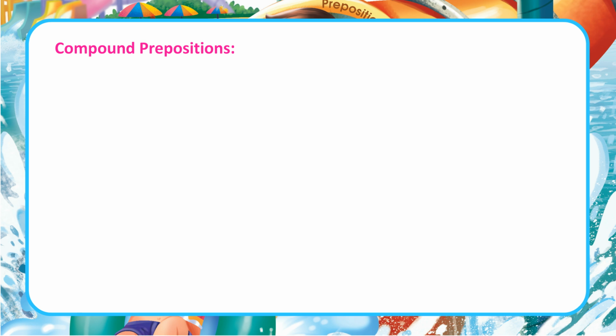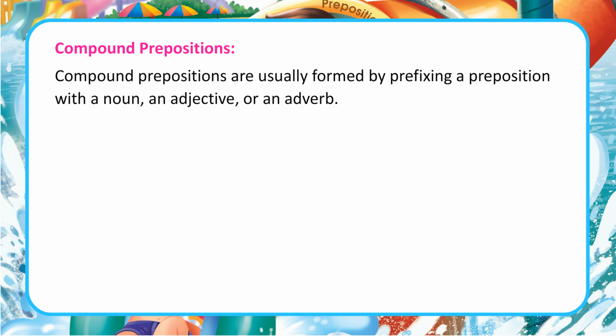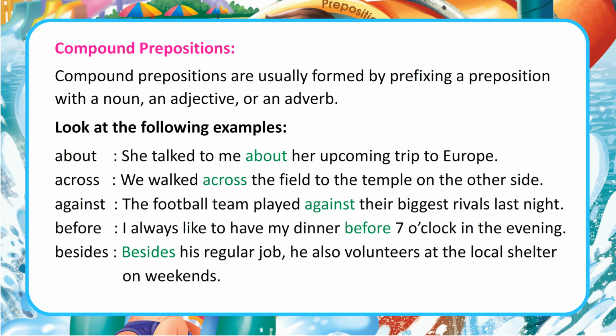Compound prepositions. Compound prepositions are usually formed by prefixing a preposition with a noun, an adjective, or an adverb. Look at the following examples. About. She talked to me about her upcoming trip to Europe. Across. We walked across the field to the temple on the other side. Against. The football team played against their biggest rivals last night. Before. I always like to have my dinner before 7 o'clock in the evening.